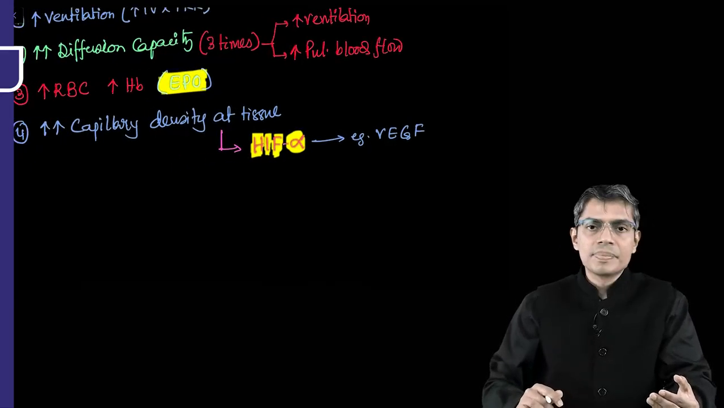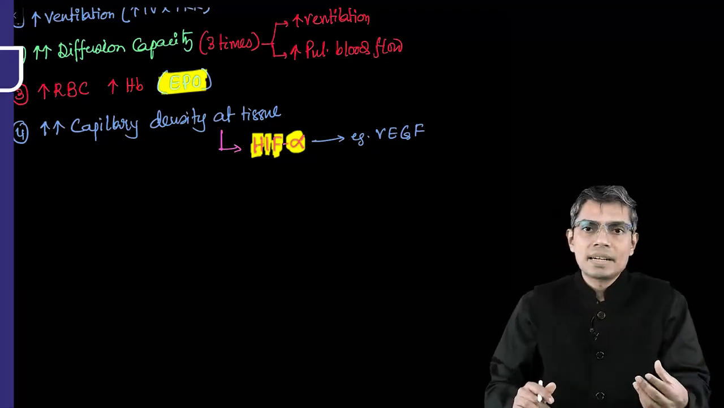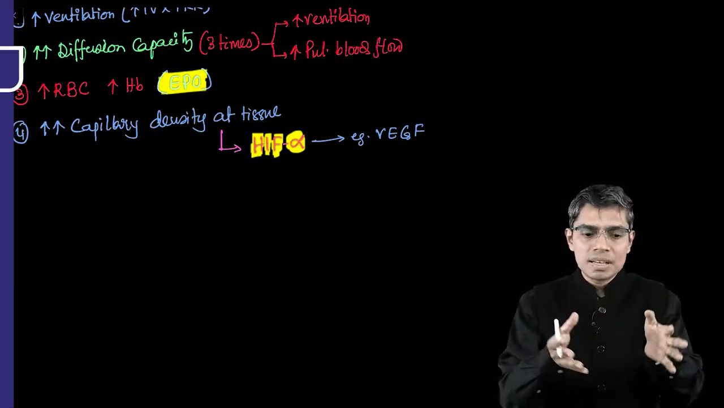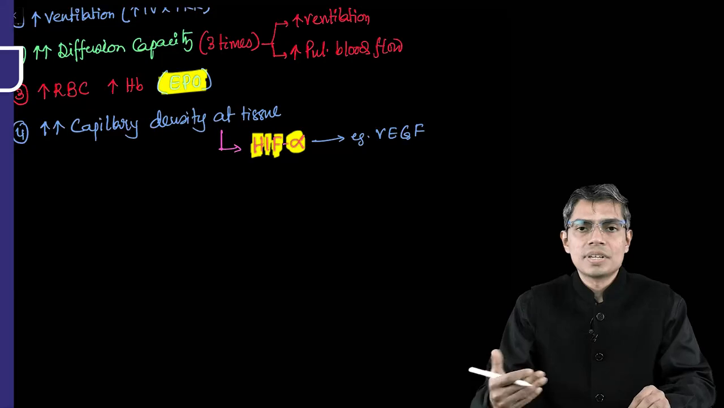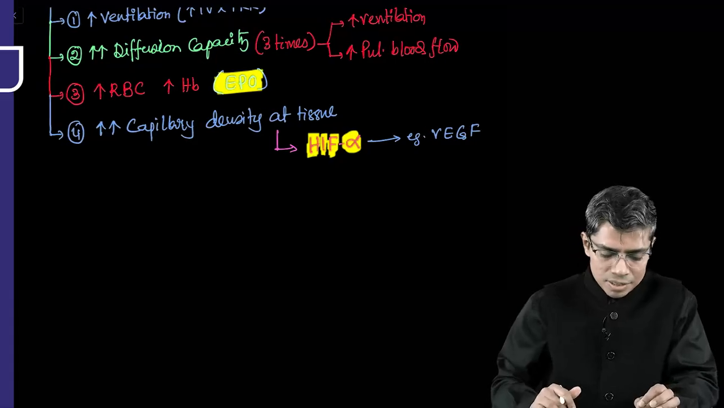So the basic thing is that in the presence of hypoxia at the level of the cell, the hypoxia inducible factor alpha level increases, and that alpha will bind with beta, and then it will start increasing the transcription of the genes, and various genes are responsible for this capillary genesis, or angiogenesis.